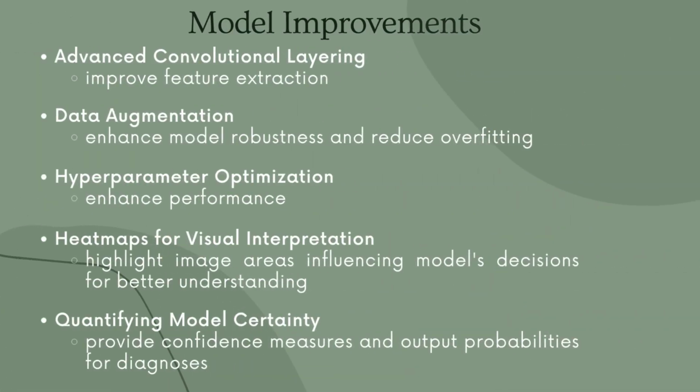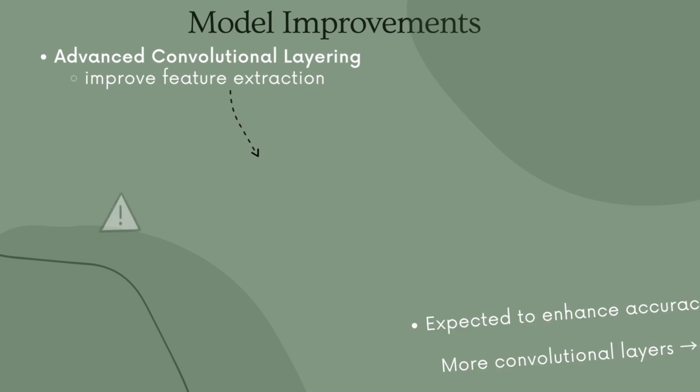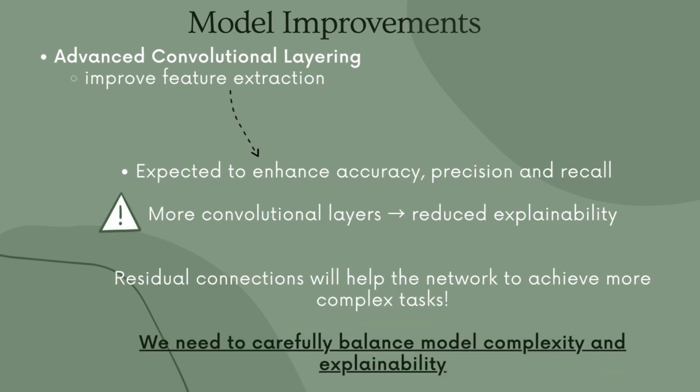In line with our commitment to advancing medical imaging analysis, we propose the presented strategies to enhance the model's performance. We aim to boost the model's feature extraction by incorporating convolutional layers with residual connections inspired by ResNet architectures. This is expected to improve accuracy in classifying thoracic disorders and enhance precision and recall metrics. It's crucial to note that increased convolutional layers may reduce explainability. Despite this, the use of residual connections has the potential to enable our network to efficiently handle more complex tasks. We will carefully balance model complexity with interpretability to ensure practicality.